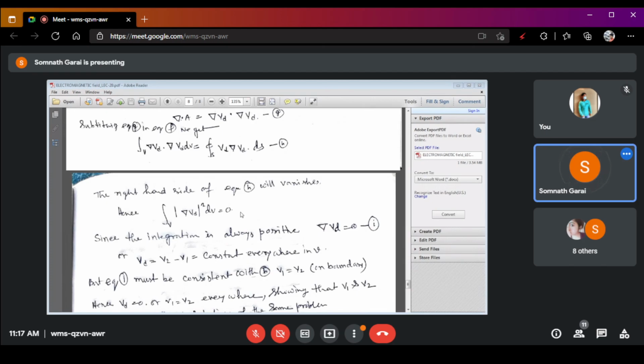Right? Now, the integration of this value is always positive because there is a modulus. So if this is a positive value, then del V is equal to 0.